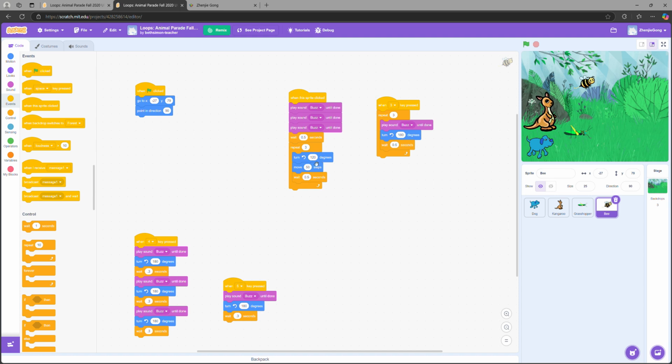Turn counterclockwise 120 degrees, move 50 steps, and wait 0.5 seconds.